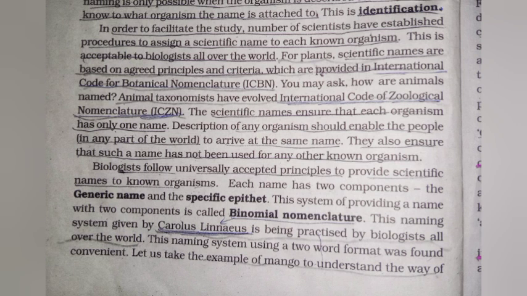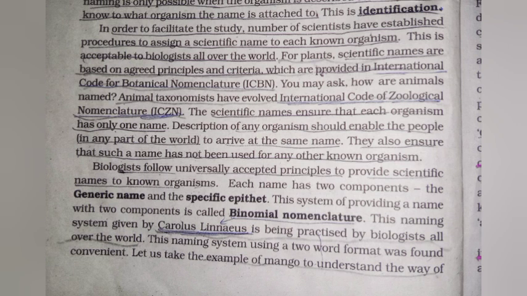The scientific names ensure that each organism has only one name. Description of any organism should enable people in any part of the world to arrive at the same name. They also ensure that such a name has not been used for any other organism. Biologists follow universally accepted principles to provide a scientific name to every organism.